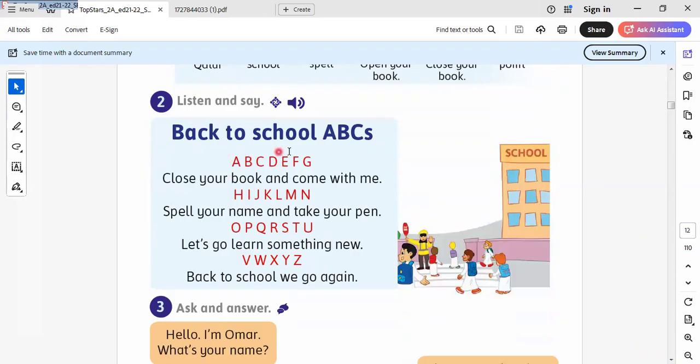Here is the song "Back to School." A, B, C, D, E, F, G. Close your book and come with me. Spell your name and take your pen. Let's go learn something new. Back to school we go again. So I will repeat, and you repeat after me. Close your book and come with me. Spell your name and take your pen. Let's go learn something new.